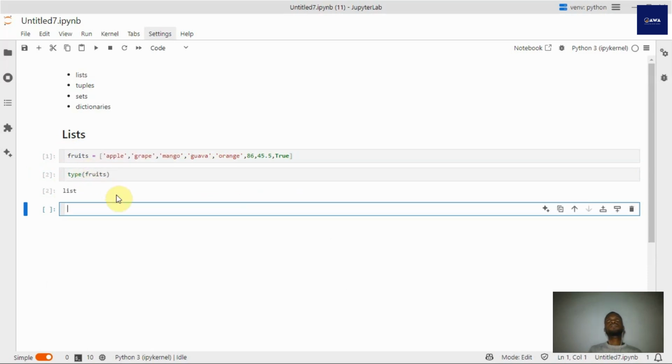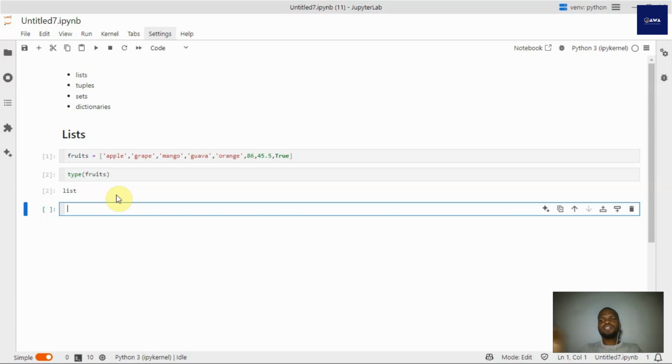Now remember I told us once upon a time that Python deals with data like objects, deals with values as objects. Now fruits is called a list. Different types of objects have different types of functions available to them.